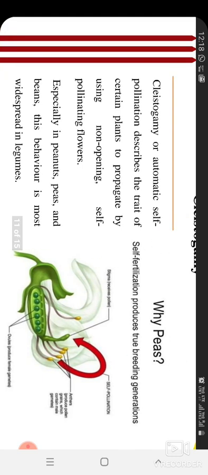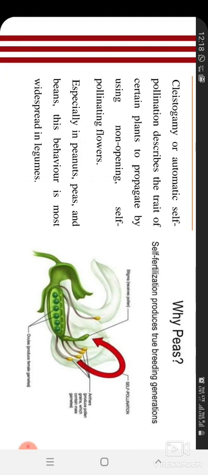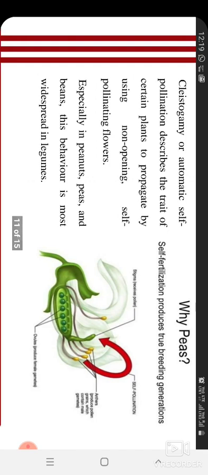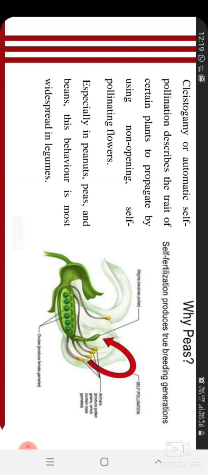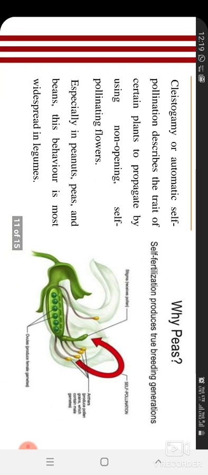As an example, in a pea flower you can see the male and female parts, the ovules, the anther and the stigma, and it's closed. I will show you, if possible, the flower of pea that is totally closed. Some cleistogamy examples are peanuts, peas and beans. Many leguminous crops have cleistogamous flowers.